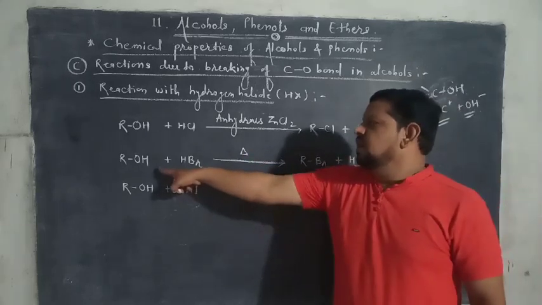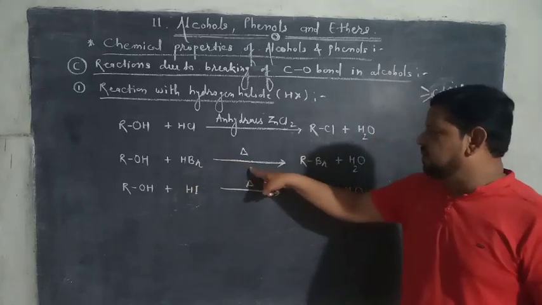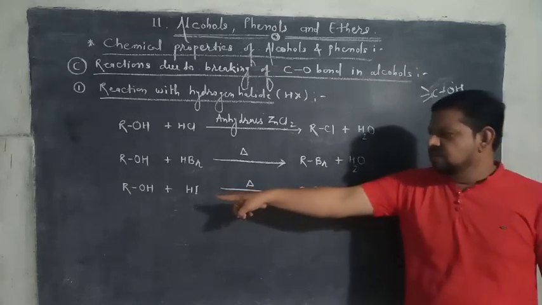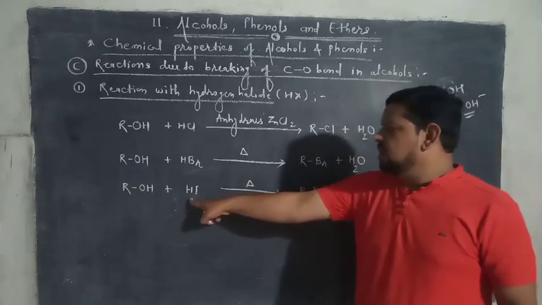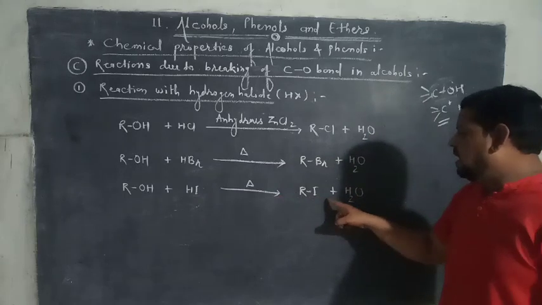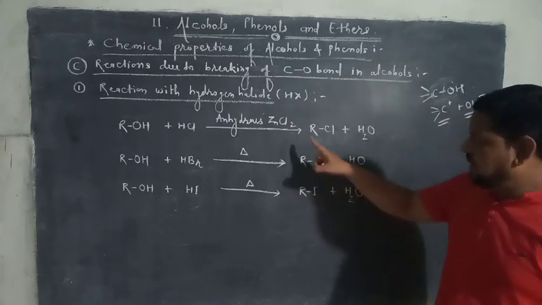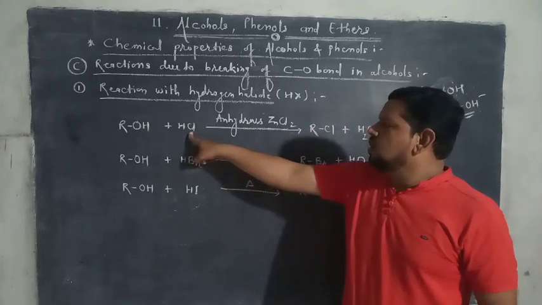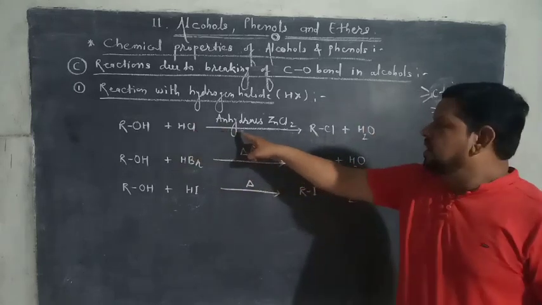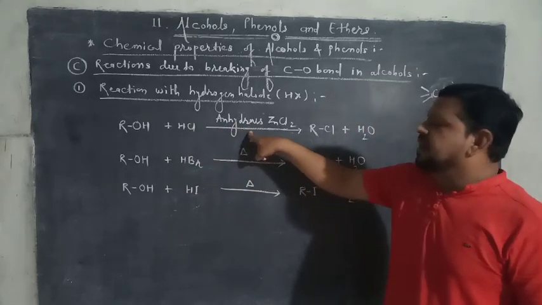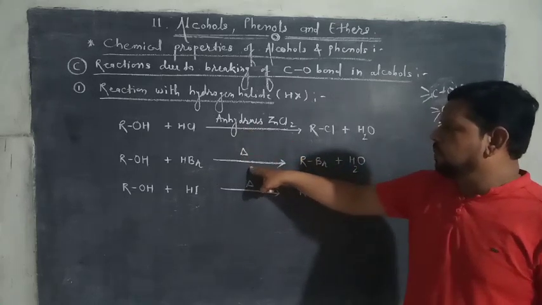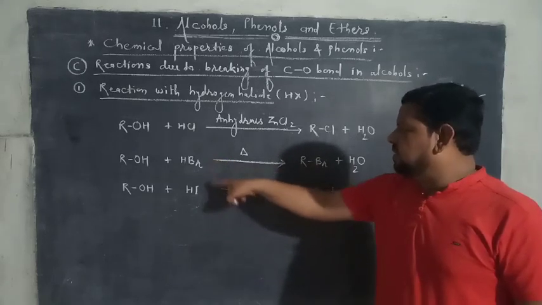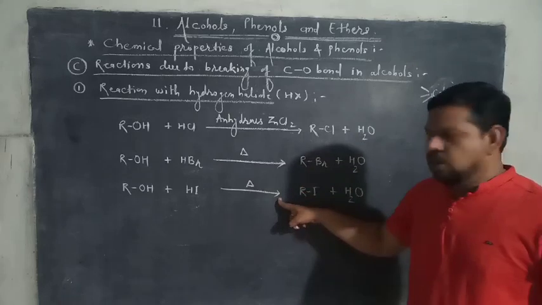Then second, alcohol reacts with hydrogen bromide. On heating, it gives alkyl bromide and water. Next, alcohol on heating with hydrogen iodide gives alkyl iodide and water. In these three reactions, only alcohol reacts with HCl, for this reaction catalyst is required, but in case of hydrogen bromide and hydrogen iodide, in these two reactions no catalyst is required.